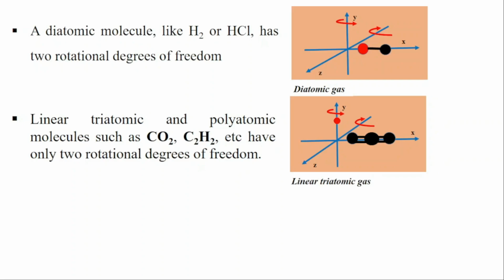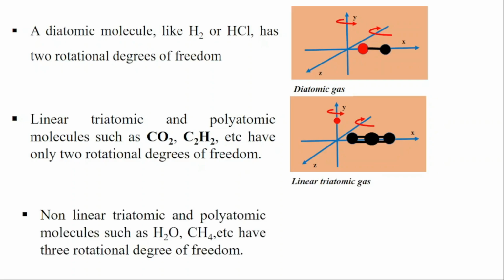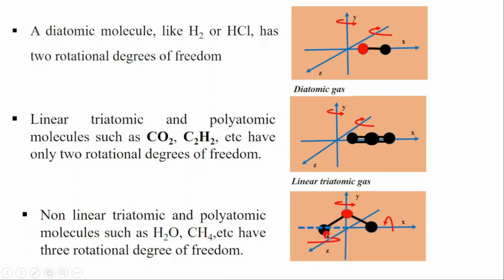Let's see when they are polyatomic or triatomic, which are not linear. For example, when we are talking about triatomic, we are talking about 3 atoms. This one has 4 atoms, it is polyatomic. So let's see there, because they don't sit linearly on one axis, then they can rotate on x, they can rotate on y, and they can rotate on z axis. They have 3 rotational degrees of freedom.